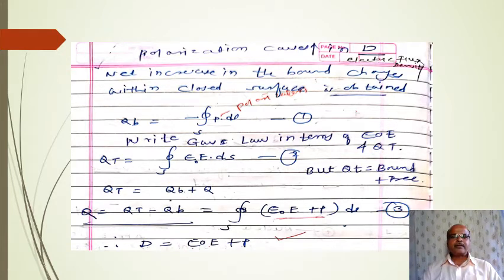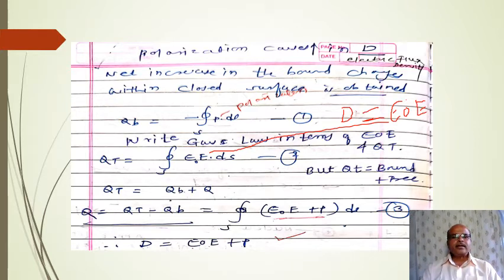We know the relation between D and E is D equals epsilon 0 E. So put the value of D in that equation, and we get Q_t equals closed integral over S of epsilon 0 E dot dS.